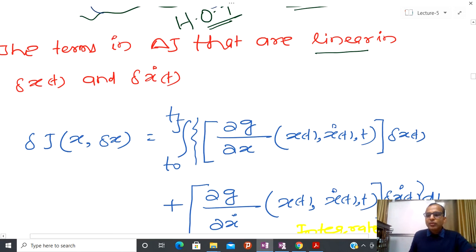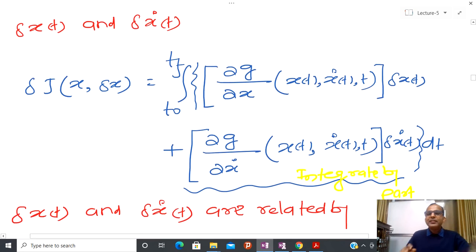So how to proceed? First you calculate the increment, and inside the increment just try to see the linear term, linear with respect to delta x and delta x dot. That is the meaning, and we have already defined what linearity means for us. So we have to collect that term, and that is called variation.